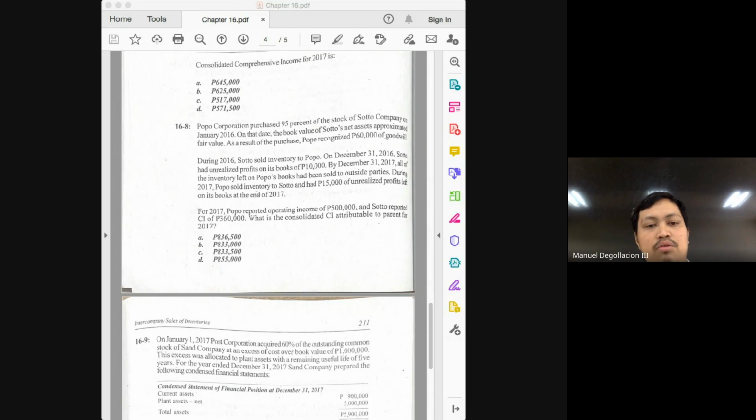So if you did not correctly compute the adjusted income, then the amount of the NCI share will also be wrong. So 5% times 370 will give you how much? 18,500. Deduct that from the consolidated income of 855. The income attributable to the parent will be how much? 836,500, which is letter